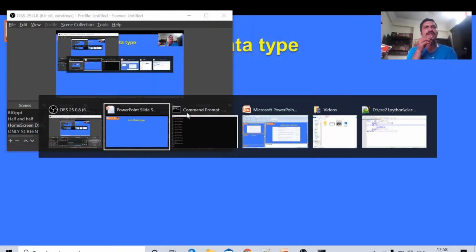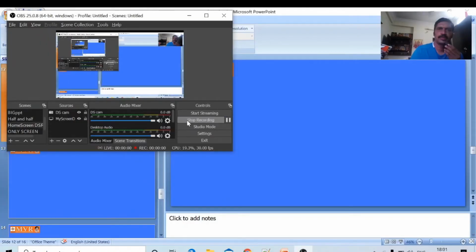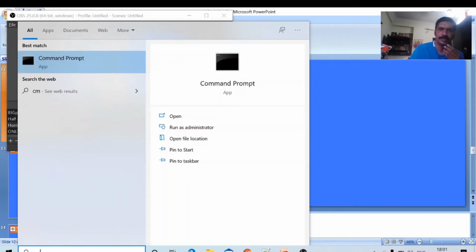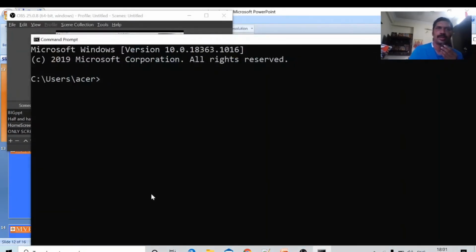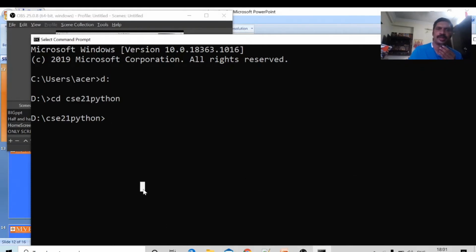Now we will see various declarations of the list and how to access the list elements in Python. Now we will see a simple declaration using Python. I am opening the command prompt with cmd. We will do all programs in D drive, cd CSC21. No problem, at any point we can do these commands. Here, go to the command prompt and type python.